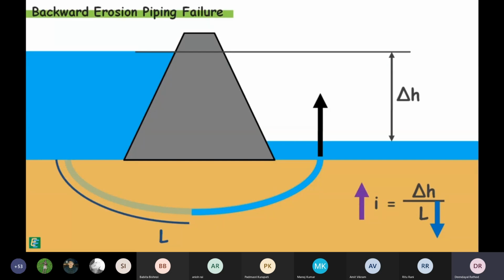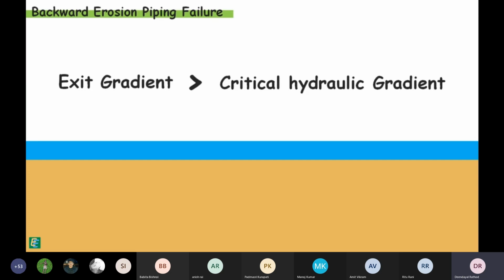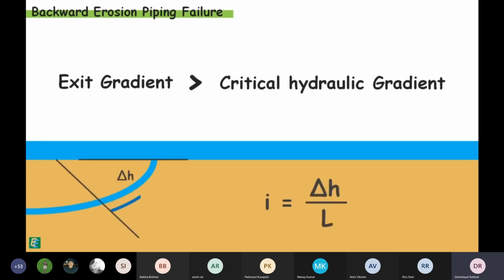This process of erosion of soil in the backward direction continues towards the upstream, and a pipe-like opening is formed below the dam. The hydraulic structure becomes unstable and may fail. This type of piping is called backward erosion piping. Generally, backward erosion piping failure occurs when the exit gradient becomes greater than the critical hydraulic gradient. The hydraulic gradient near the exit point of the water is called the exit gradient.